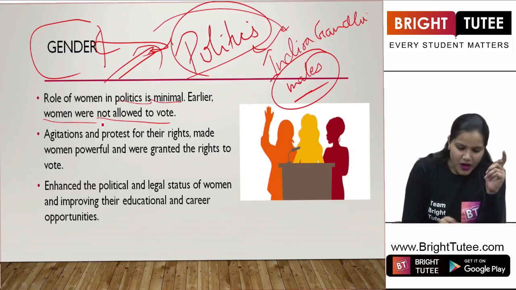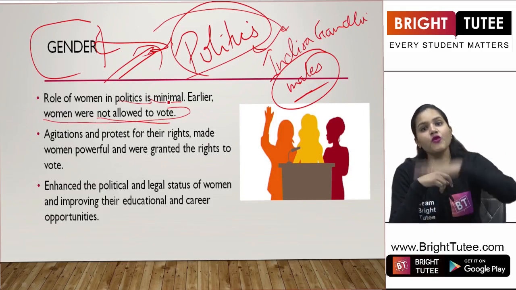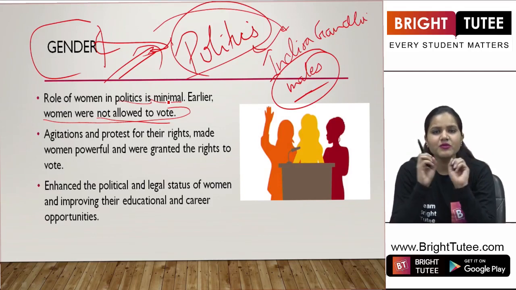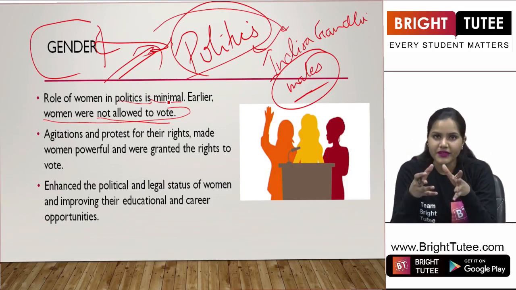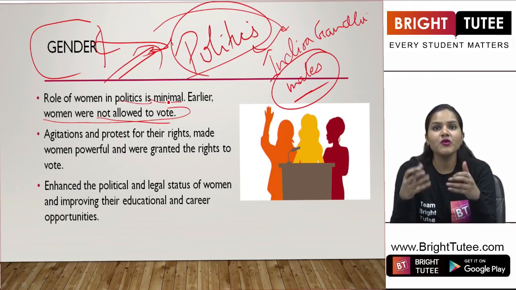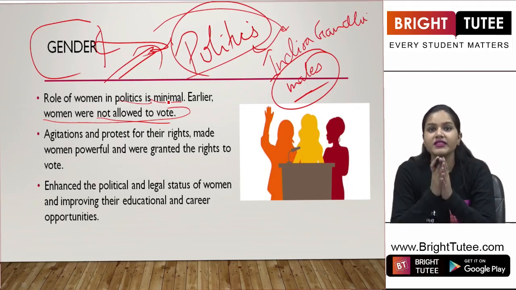So here, when we talk about the role of women in politics, before independence or even after that for some time, what did we see? That women were not allowed to vote, right? Now imagine this situation in the present time. What if women were not allowed to vote today? How would this society have been then?